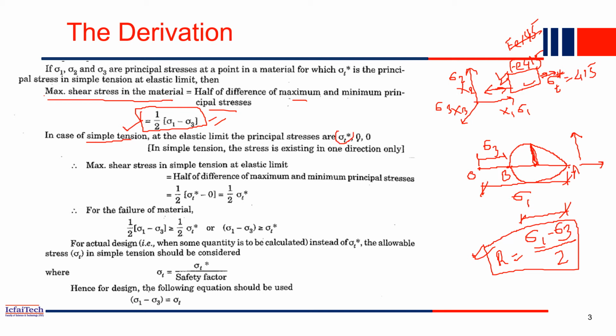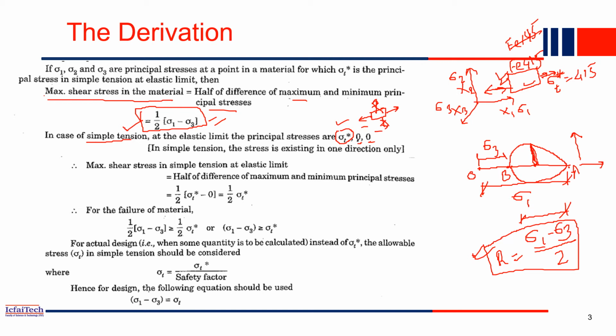That is sigma star T, and in the other two directions you have no force, zero force, because I am just applying a simple tension. In simple tension, what does it mean? In one direction only you have the force, whereas in this direction there is no force, and in this direction also no force. Only one direction. That's why sigma T star in one direction, and the other two directions actually have zero.